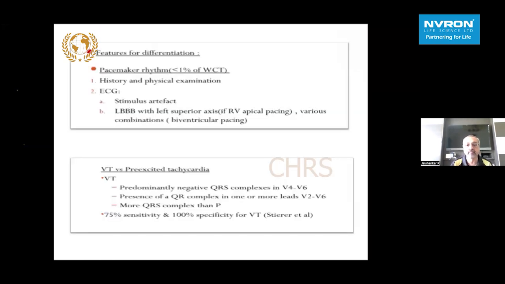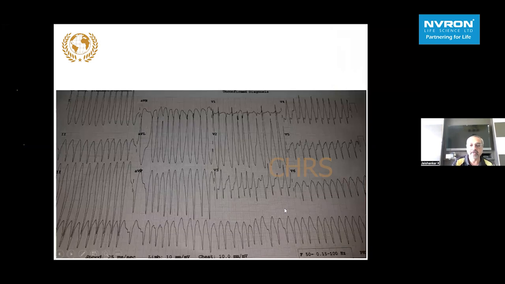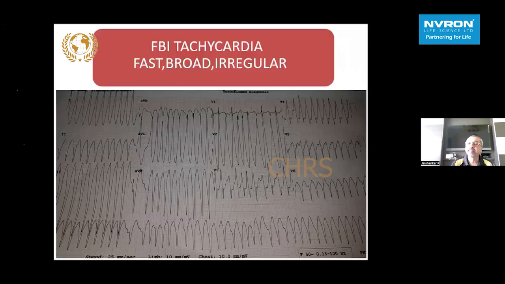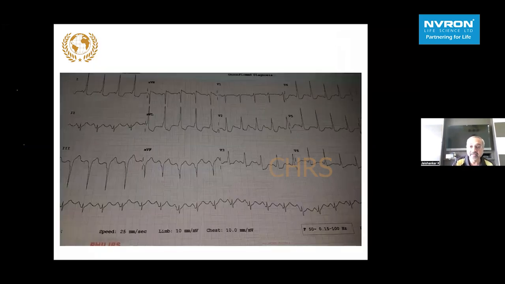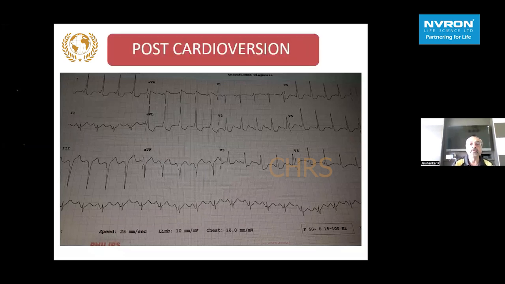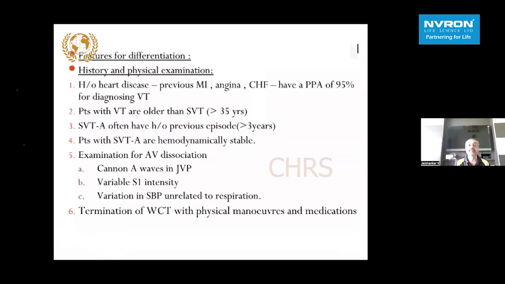As I said earlier, you will have predominantly negative QRS complexes in the precordial leads, V4 to V6, and if any Q wave is there in the precordial leads, we are looking at a VT. Unlike as shown in this case, a fast, broad, and irregular tachycardia, which is not due to VT, and it is due to accessory pathway mediated conduction. There are plenty of features for differentiation, and history and physical examination is going to be very important here.